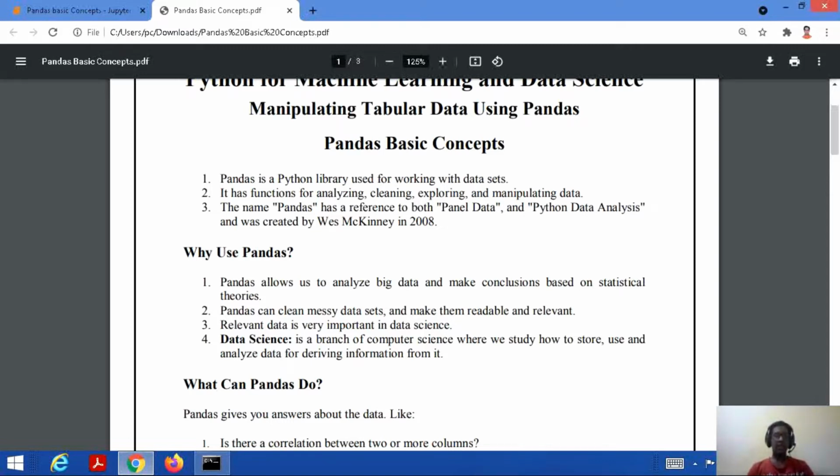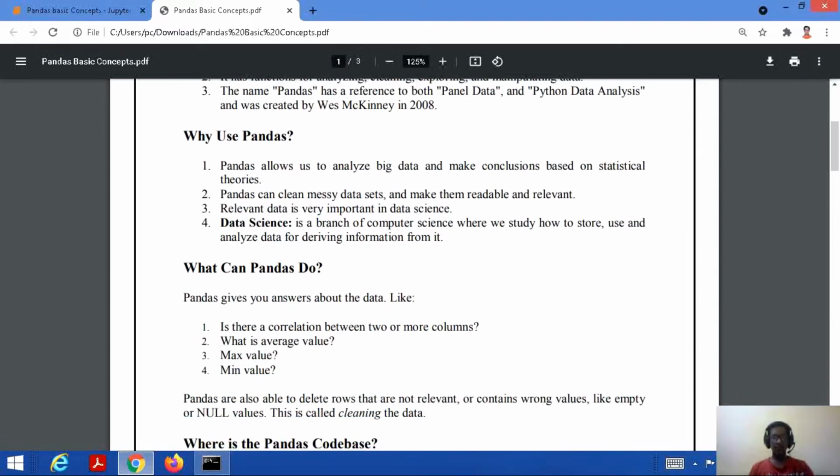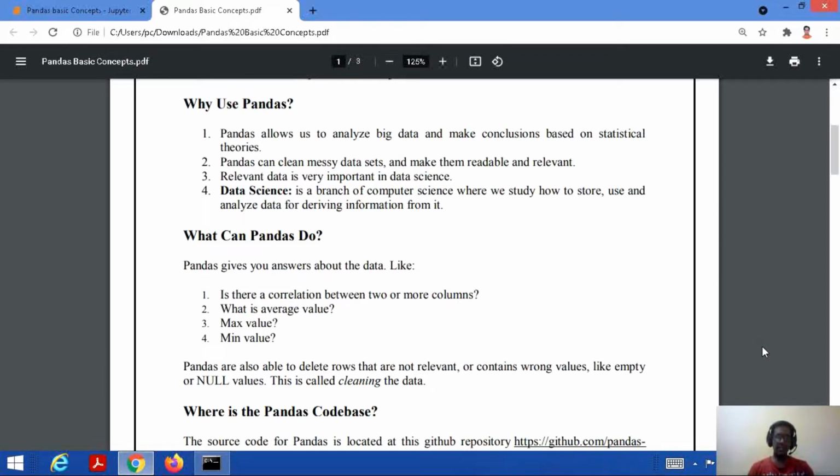Now, what can Pandas do? The answer to this question is as follows. Is there any correlation between two or more columns? For example, we are working on statistics, and we have certain data in the form of tables. So what are we finding with the help of Pandas? We want to know about the correlation between two or more columns. What is the average value? What is the maximum value? What is the minimum value? These kinds of questions which we need to answer, we can do with the help of Pandas.